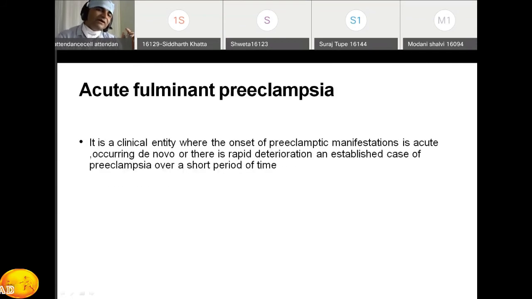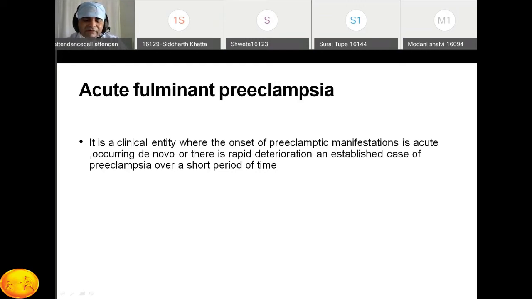Now we'll come to the management part of severe preeclampsia. The management part is very important. In the exam, it is asked in the form of an example, like how will you manage a patient with primigravida, 28 weeks pregnancy, and blood pressure is 150 by 100 millimeter of mercury. There can be such questions. So just remember the important lines.